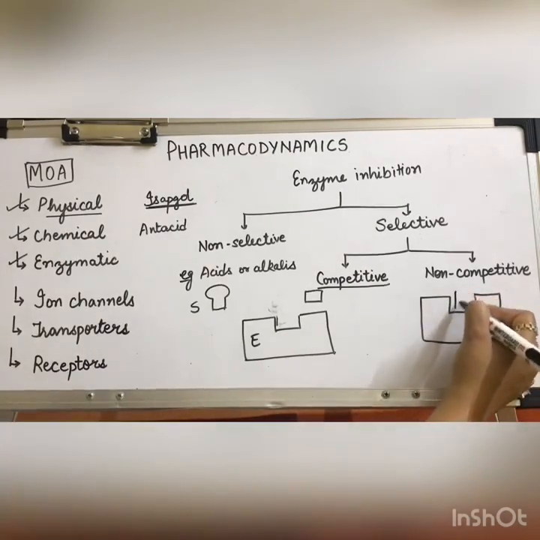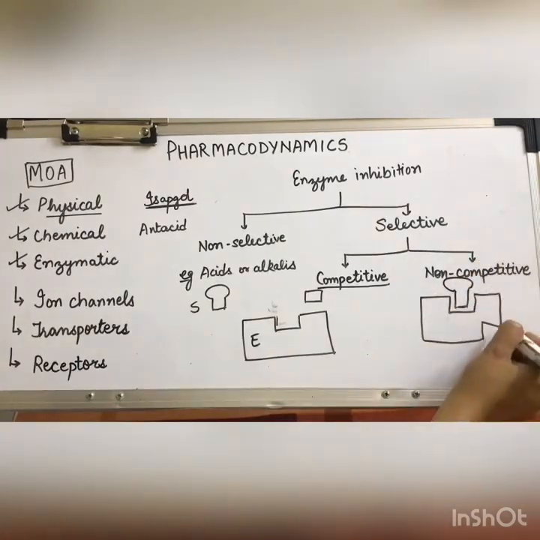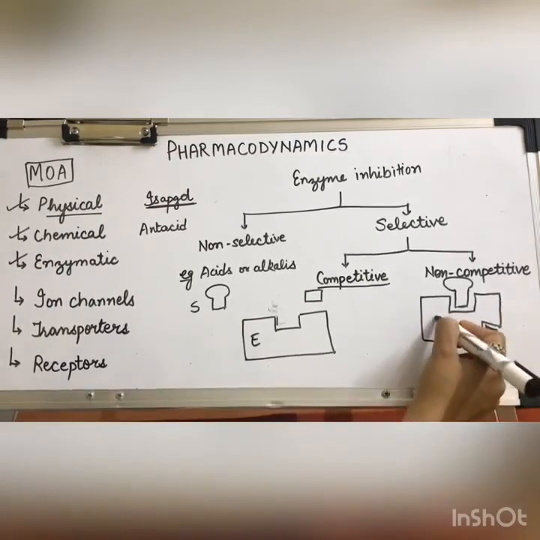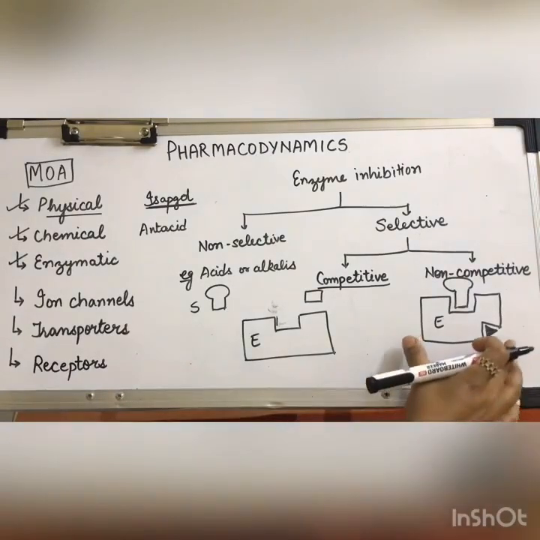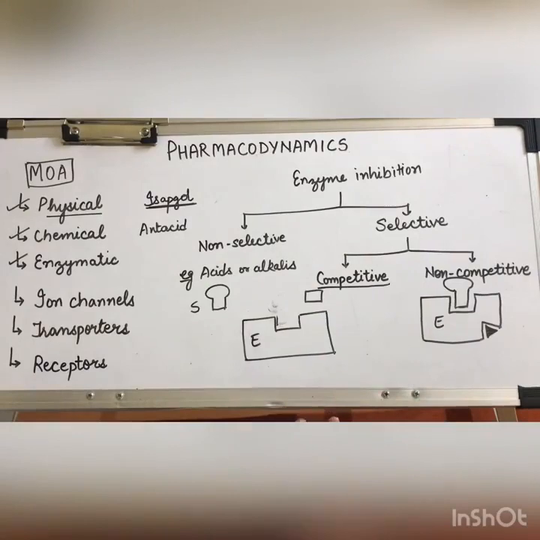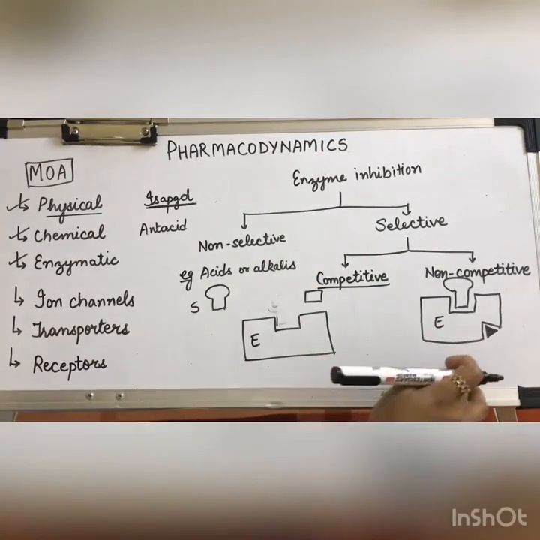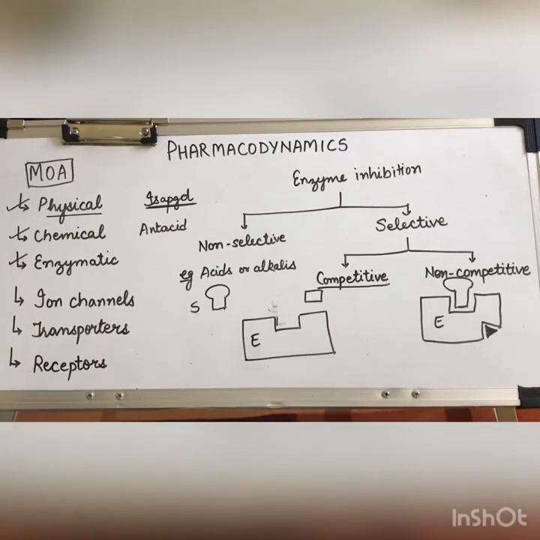So, if the substrate is binding here, but now the inhibitor comes and binds here, it can inhibit the functioning of this enzyme irrespective of the binding site. So this type of inhibition is known as non-competitive enzyme inhibition, because in this case the substrate and the inhibitor do not need to compete for the binding site.